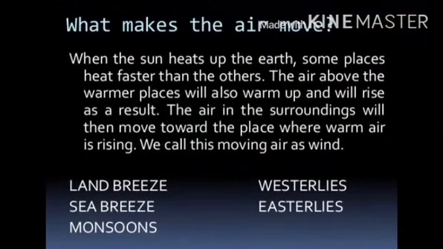Now what makes the air move? When the sun heats up the earth, some places heat faster than others. The air above the warmer places will also warm up and rise. As a result, the air in the surrounding area will then move toward the place where warm air is rising. We call the moving air wind. Land breeze, sea breeze, monsoonal wind, westerlies, easterlies.